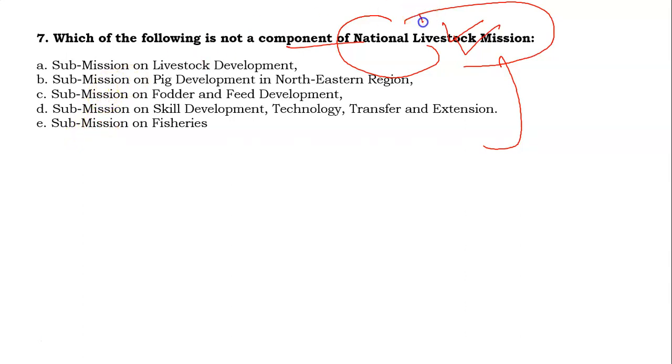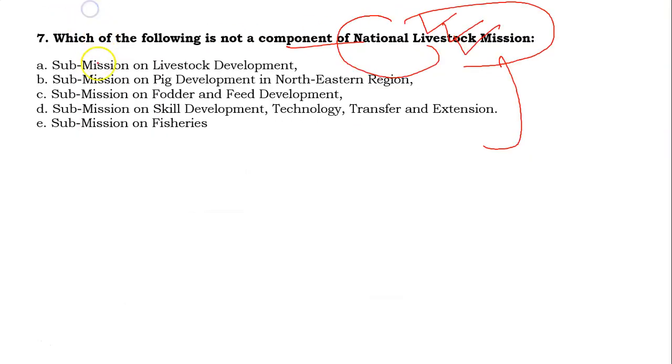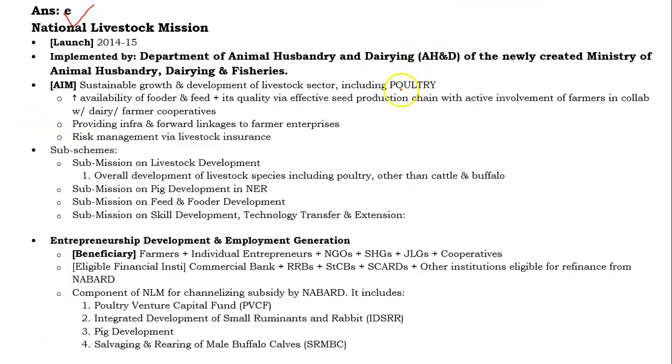I think you have read about this National Livestock Mission. So first of all, friends, its answer will be E. Submission on fisheries is not part of this National Livestock Mission. There are some different features of this scheme. It was launched in 2014-15, implemented by the Department of Animal Husbandry and Dairying. There are some aims given.